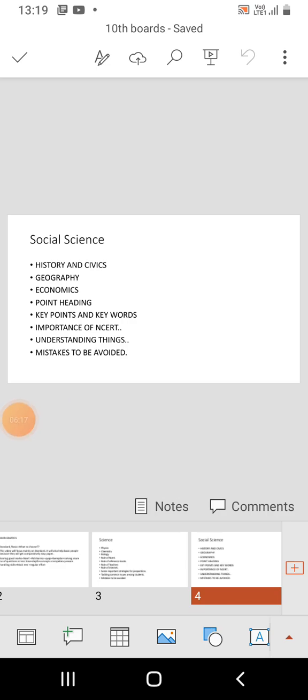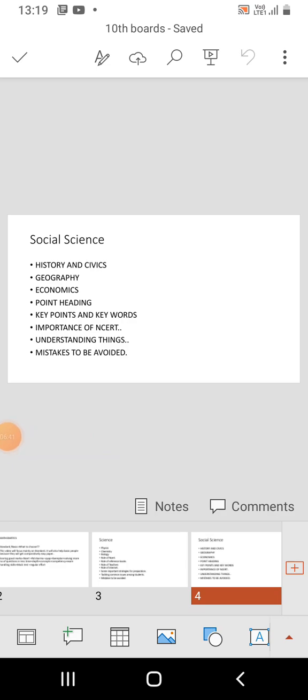Geography: conceptual depth plus remembering by reading again and again plus key points and key facts system if possible. Also map skills play a very important role. Economics: understanding plus remembering wherever required plus taking interest and being analytical.